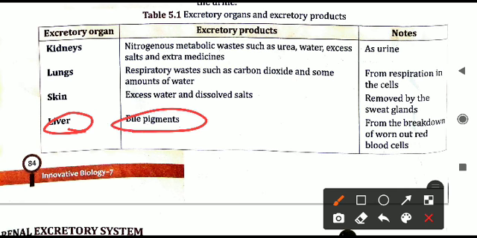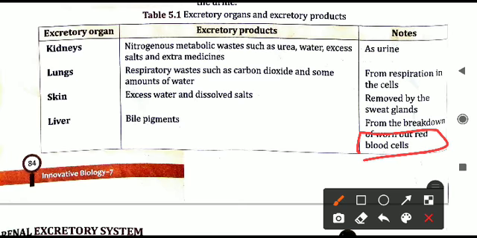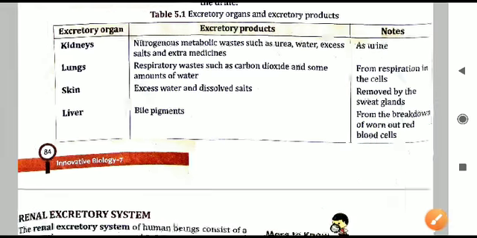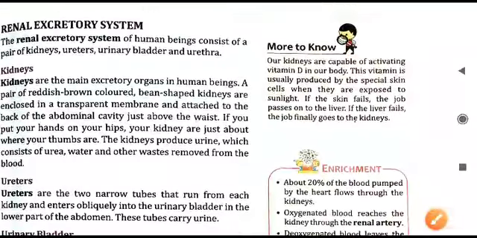Liver produces bile pigment. How are bile pigments made? They are made from the worn out red blood cells, meaning the dead red blood cells are converted into bile pigments, and this is done in the liver. So that is all for the table 5.1.